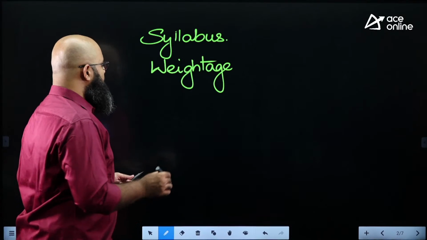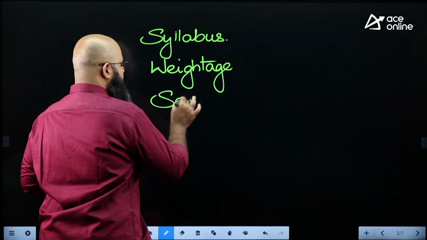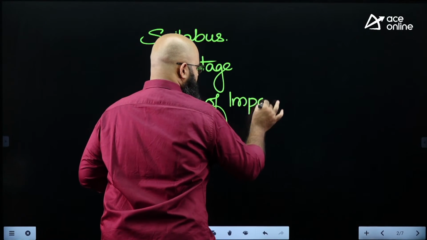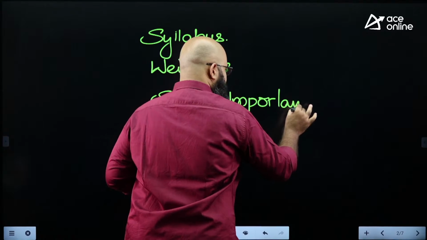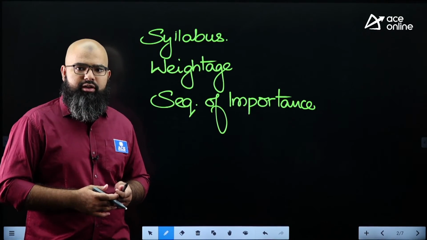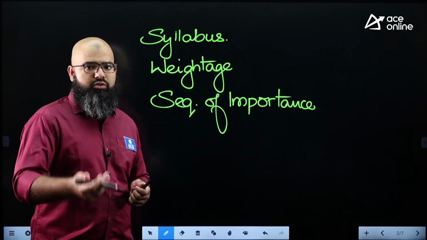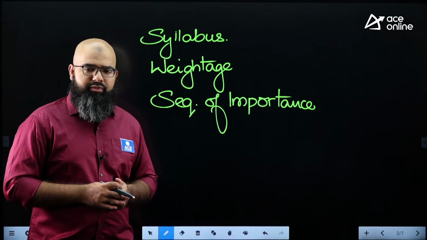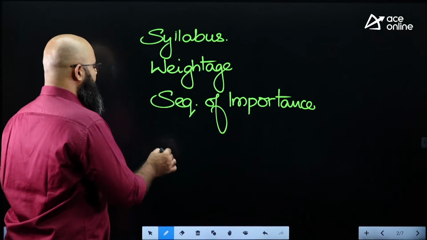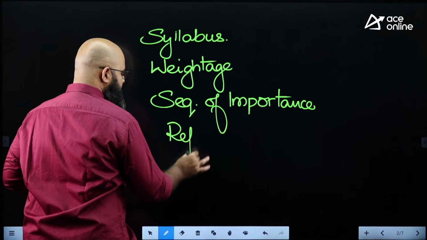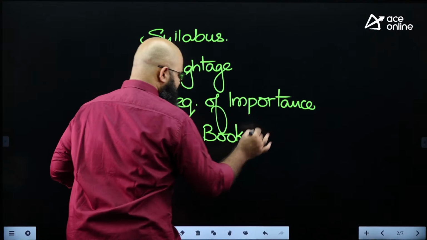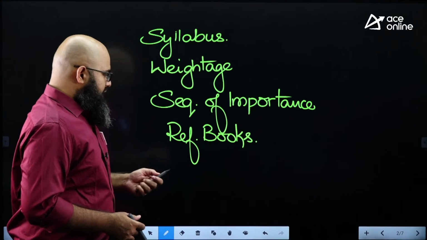After having discussed this, we'll talk about the sequence of importance, which means which topic is more important, which topic is relatively less important. What should you give more concentration towards? That we will discuss over here in sequence of importance. At the end, we'll try to close this session by talking about some standard reference books. Okay. Let us start now.